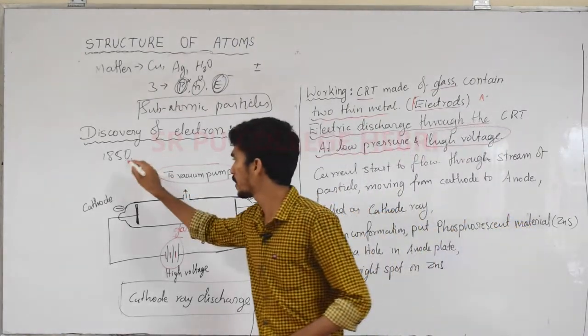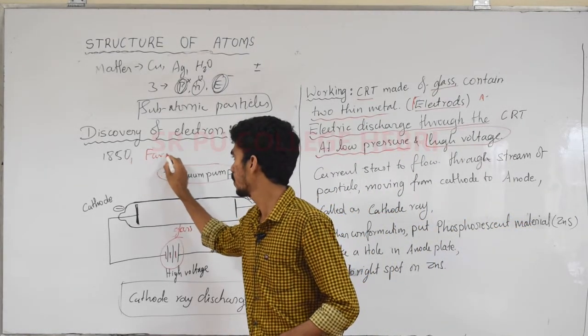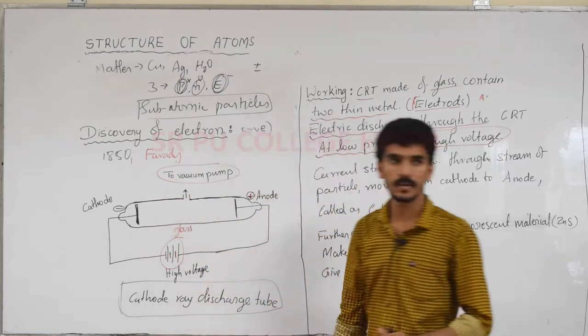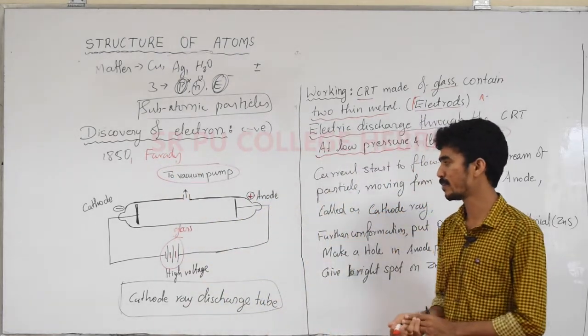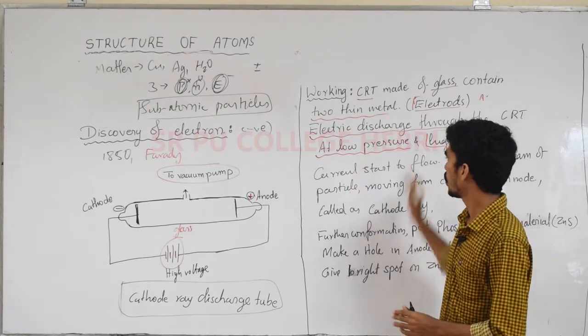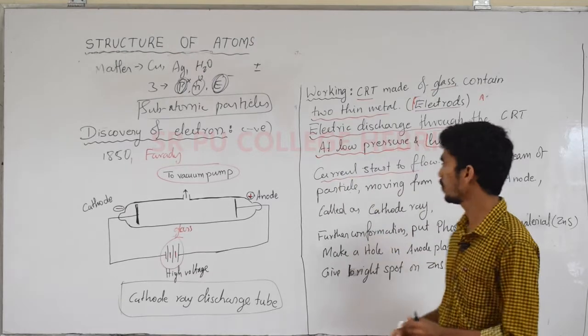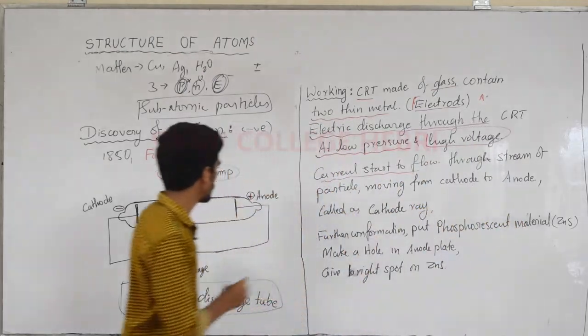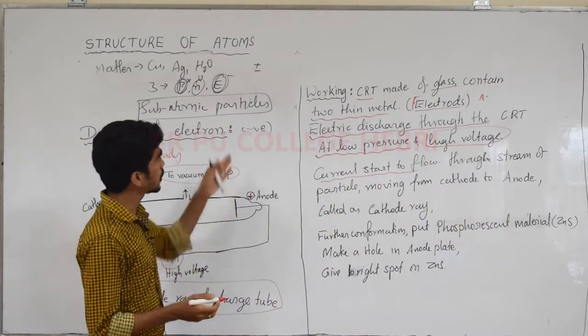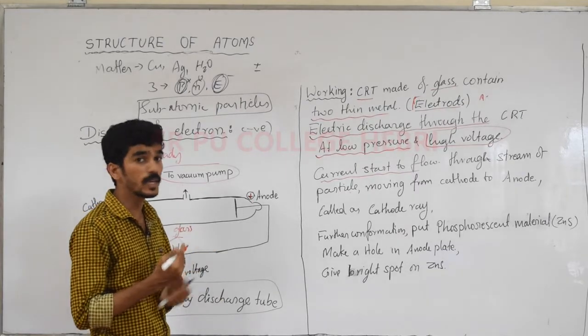And in 1852 Faraday started this, you should remember. Now at low pressure and high voltage, the current will start. Like I already told, like poles repel each other, unlike poles attract each other.